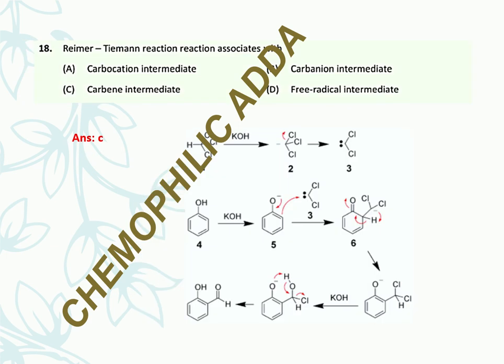And another question: the Reimer-Tiemann reaction is associated with which intermediate? We'll see this is the mechanism for the Reimer-Tiemann reaction. The chloroform is treated with base and the base extracts this proton, and after that chloride elimination occurs and a carbene intermediate forms. So the intermediate which forms is carbene. After that this carbene reacts with the phenol and forms this type of aldehyde as product.